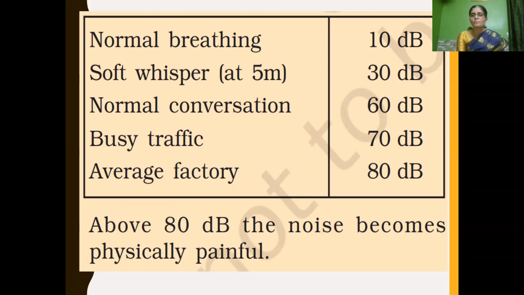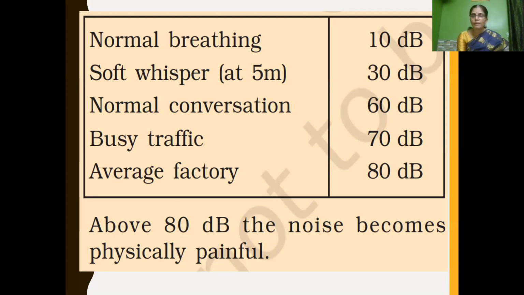Soft whisper, when you speak very softly at a distance of 5 meters, is 30 decibel. Normal conversation, 60 decibel. Busy traffic, 70 decibel. And average factory, the loudness is 80 decibel. Above 80 decibel, the noise becomes physically painful. We cannot hear that noise.